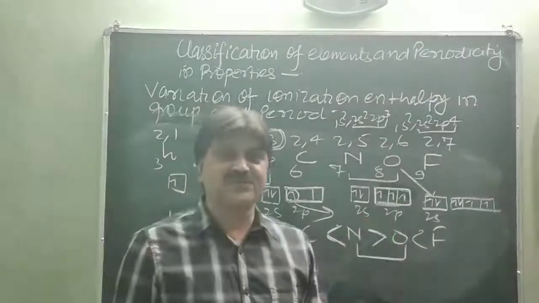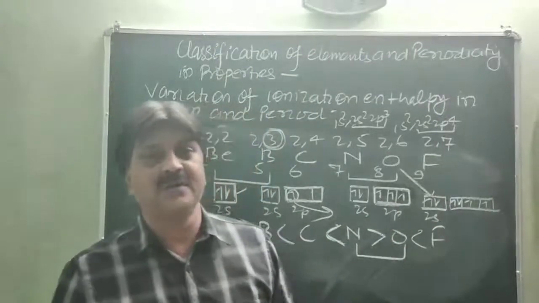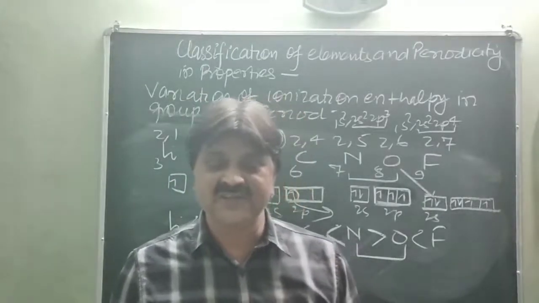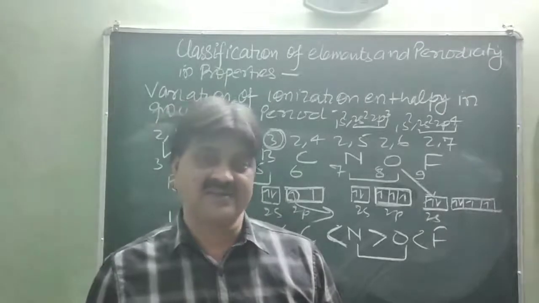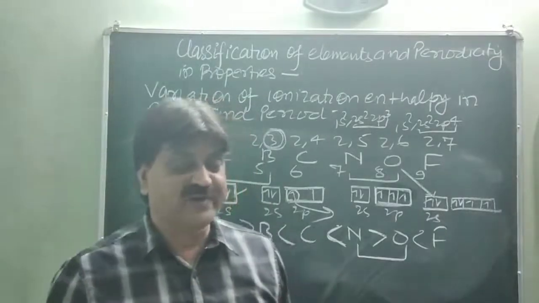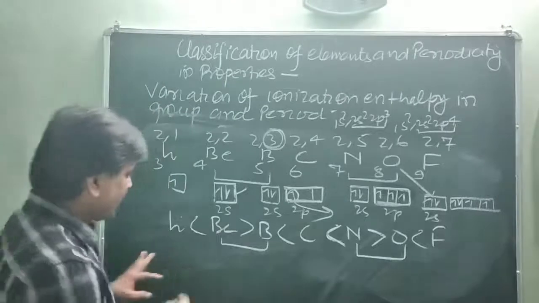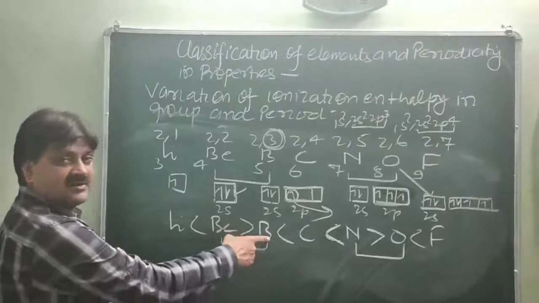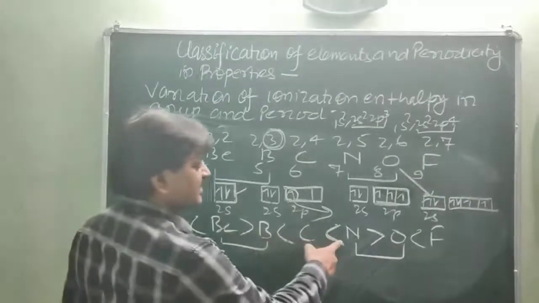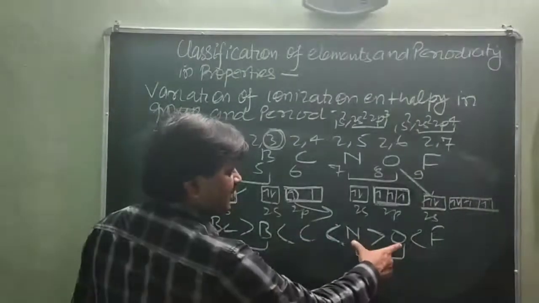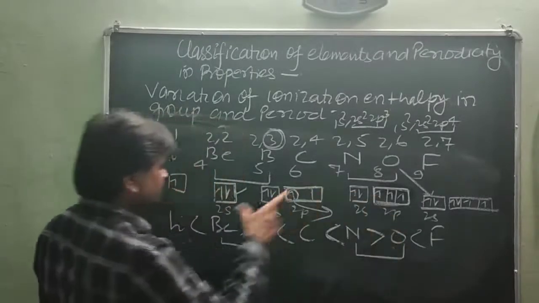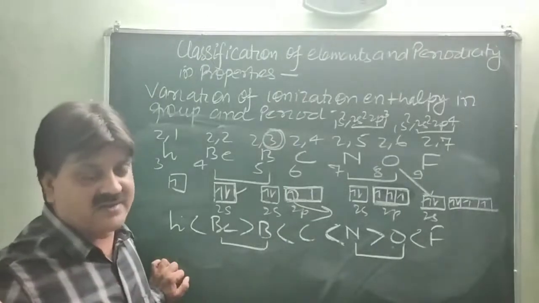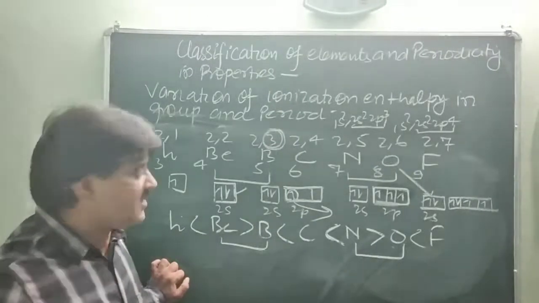However, the general trend of ionization enthalpy when moving left to right across the period is that ionization enthalpy increases because the size of the atom decreases. Is it clear? This is very important, keep in your mind the actual ionization enthalpy order: lithium is less than beryllium, is greater than boron, is less than carbon, is less than nitrogen, is greater than oxygen. The two faults are found at nitrogen and oxygen, and beryllium and boron. Otherwise, the same trend follows from left to right across the period. Is it clear?